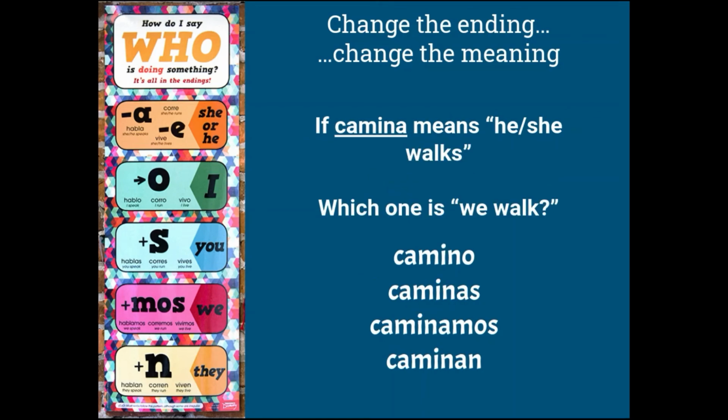Camina means he or she walks, one of our earliest vocab words. What if I want it to be a group? All of us. Which one is we walk? Camino, caminas, caminamos, caminan. If you chose caminamos, you are correct. Mos means we do something.